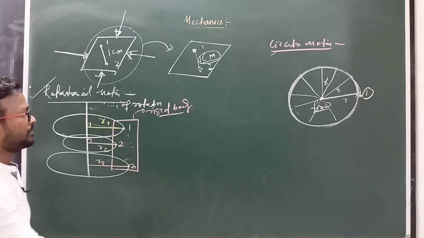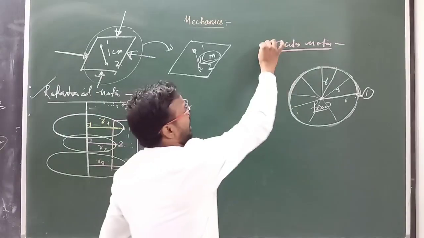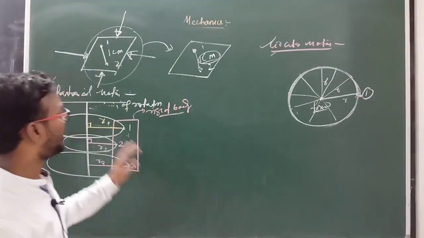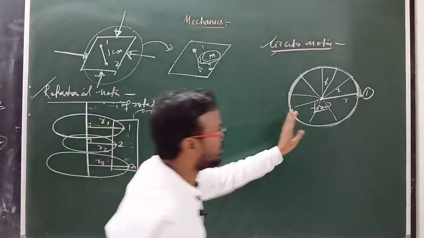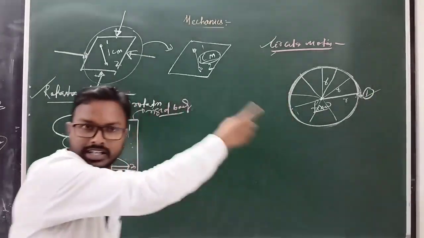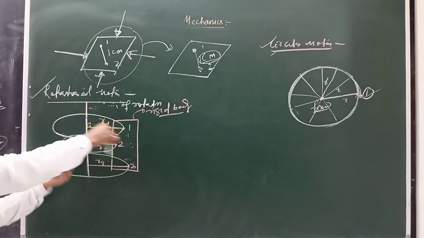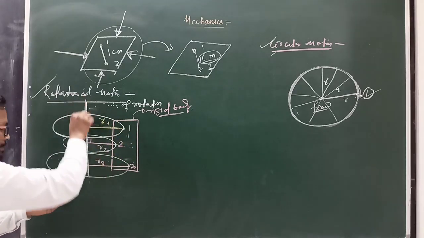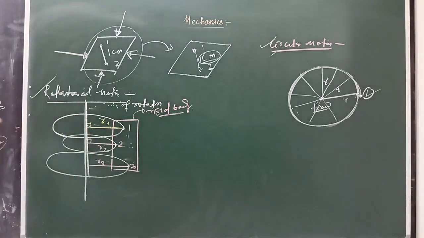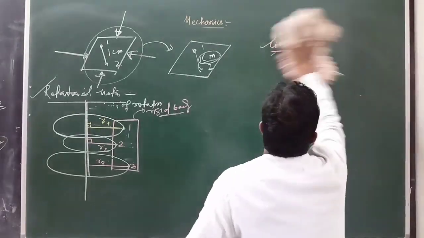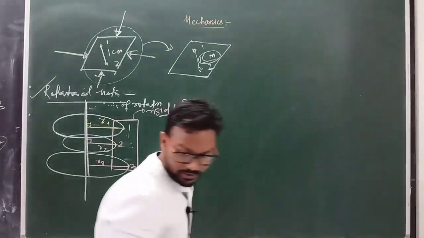Clear? So you can say circular motion is one of the applications of rotational motion. Circular motion means only one particle rotating in a circle, but here a number of particles make circular paths about a fixed axis, and that axis is known as the axis of rotation. Clear? So next, what is vibrational motion?